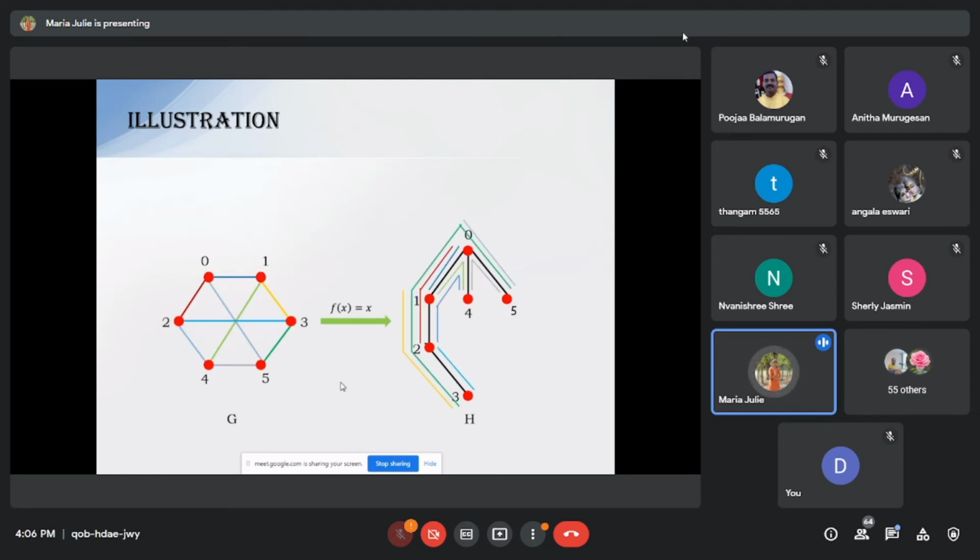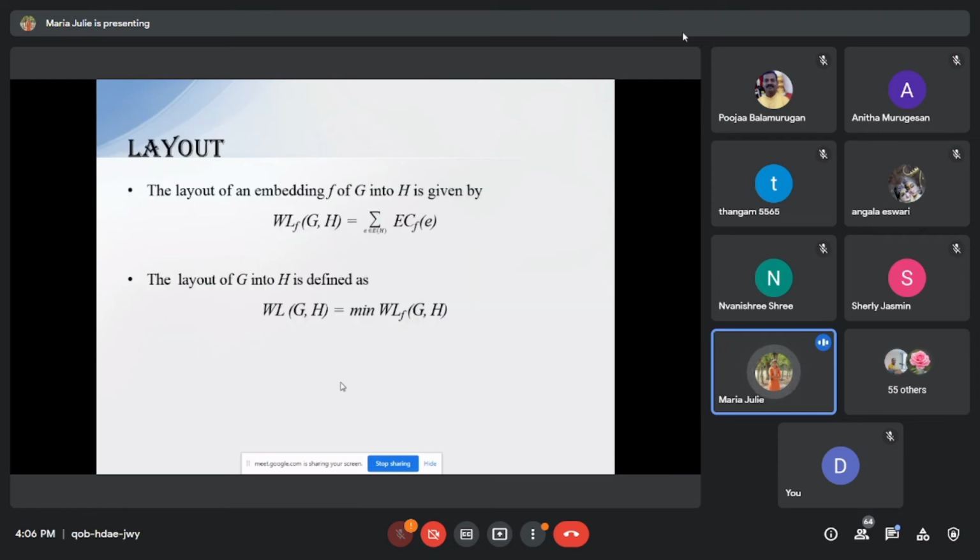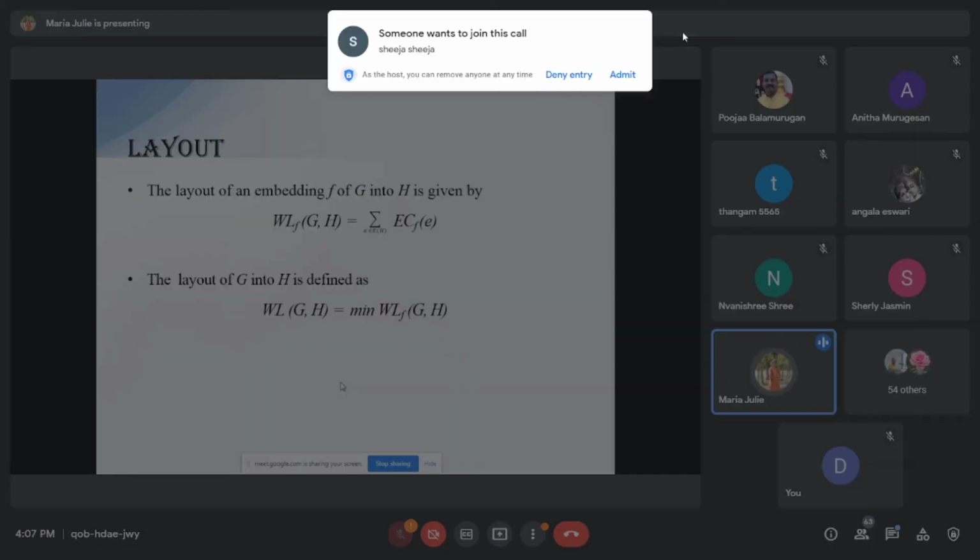I used different colors to calculate the edge conditions. The first one is the edge condition of 0, 1 is 5, and the next is edge condition of 0, 4 is 3, and next is 0, 5 is 3, and 1, 2 is 4, and 2, 3 is 3. Next we move on to the layout or wirelength. The initial step is we need to find out the edge conditions, and the summation of the edge conditions is nothing but the wirelength, and it should be the minimum value over the guest graph and the host graph.